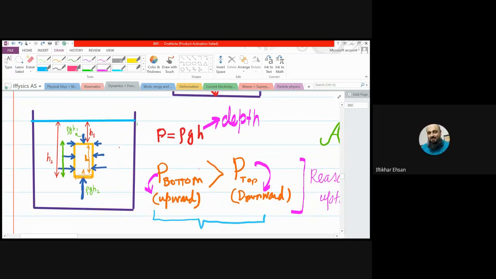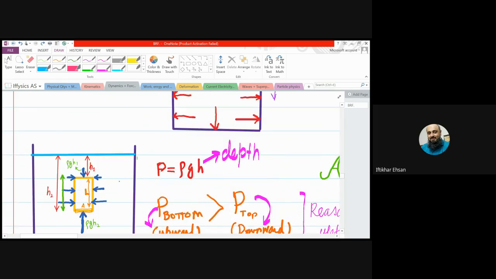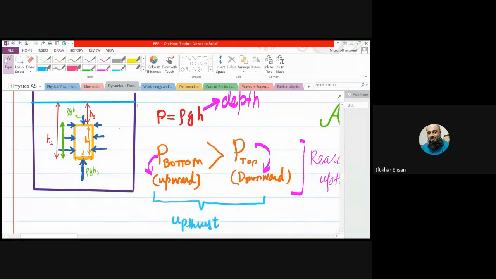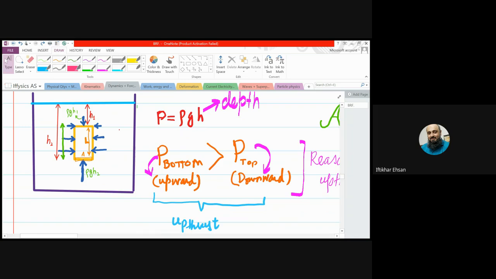So the pressure at the bottom is always greater than the pressure at the top. And in which direction is the pressure at the bottom? At the bottom, the pressure is in upward direction, and from the top, the pressure is downward. So, beta, the upward pressure at the bottom is always larger than the downward pressure at the top.